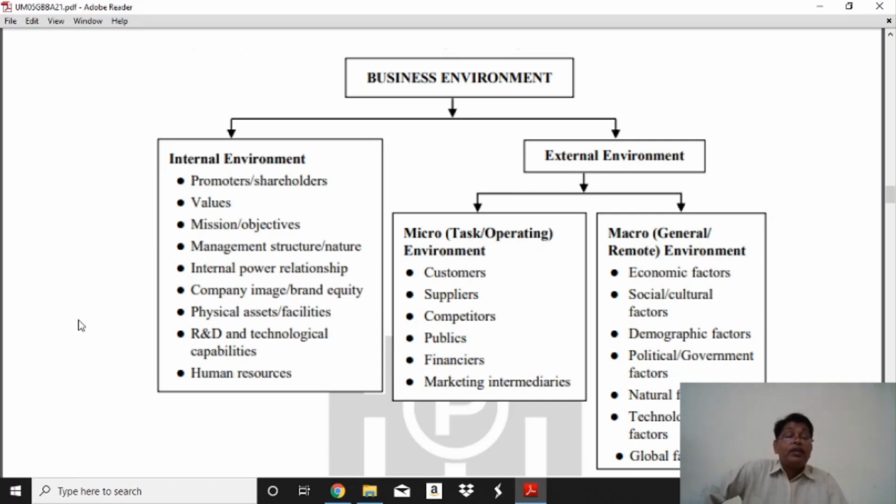This condition is the macro environment. This is the aggregate, the macro as a whole, such as the economic factor. The economic factor affects our business the most, anytime, anyway. The production process, distribution, marketing, and other economic factors affect our business.